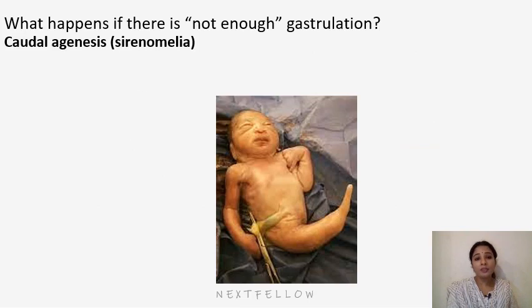So what happens if there is not enough gastrulation? Caudal agenesis. Bone morphogenetic proteins are members of the transforming growth factor beta family, and they serve as signal molecules for a number of morphogenetic events, including the dorsalization of the central nervous system, participation in bone formation, etc. So caudal dysgenesis is called sirenomelia or mermaid syndrome, and it is caused because of insufficient production of mesoderm by the primitive streak.